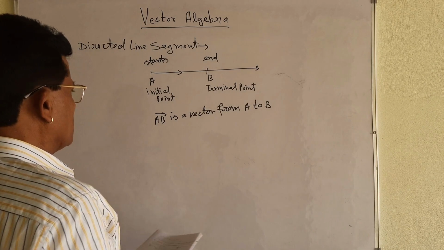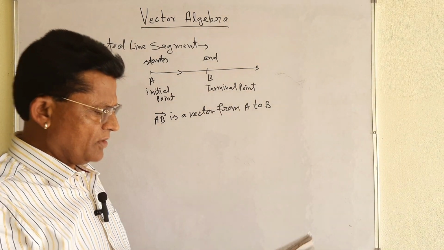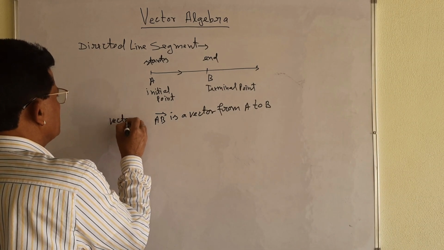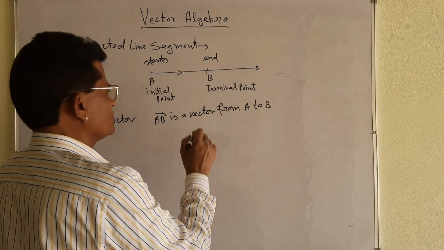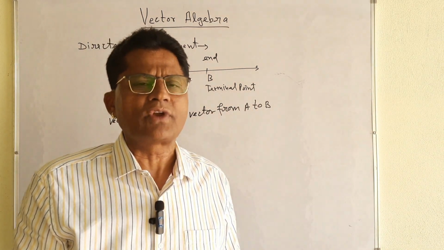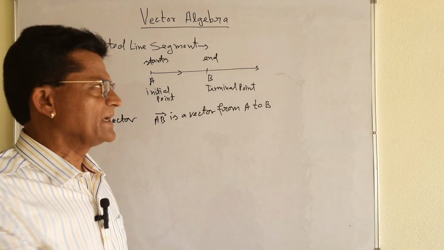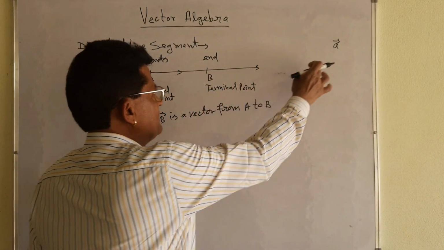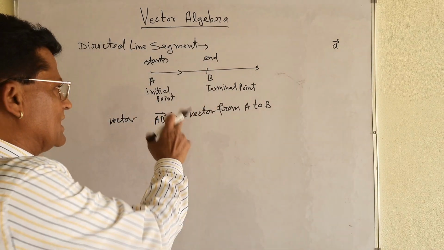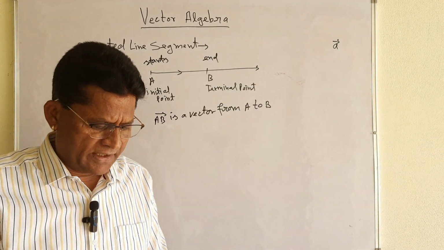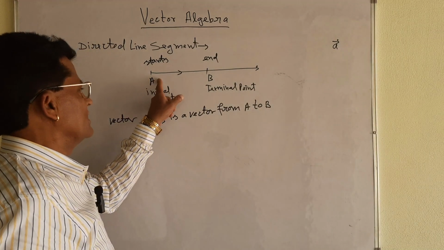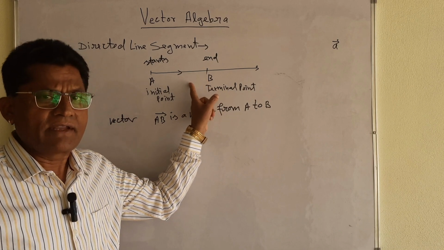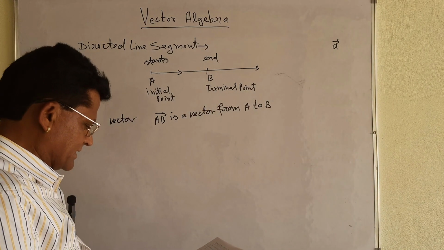See carefully, because I will write it in different forms. You can write vector AB, and we can denote AB in another way also. I will explain it later. We can also denote it by vector a, if you want. Sometimes we will use the vector not in the form of AB but in the form of a. When I find its magnitude, then I will explain it. Directed line segment is the one which starts from A to B. It is called the directed line segment.